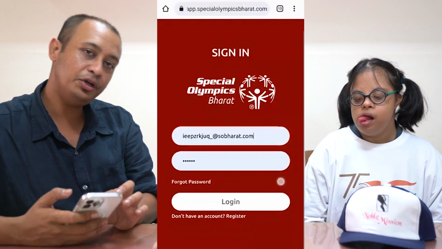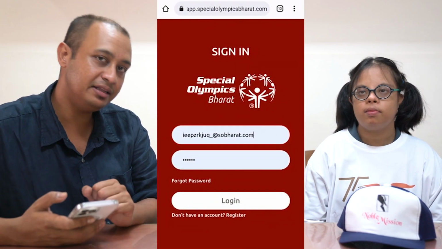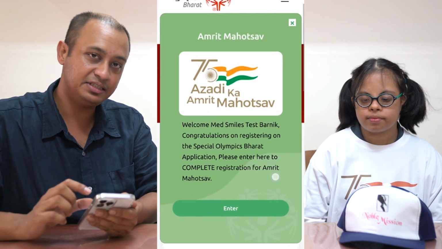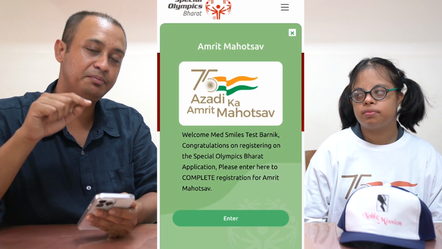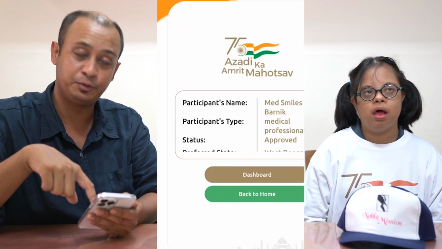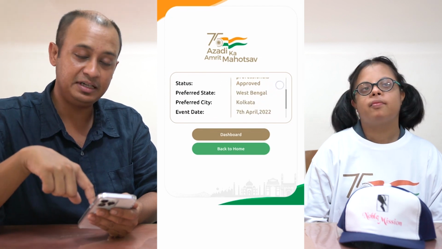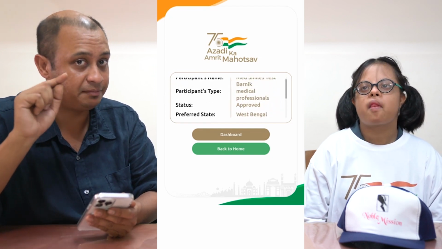So now here we go. We're going to try and show you how to screen the athlete. Go to your app, log in, enter the Amrit Mahotsav tab as you can see over here. Enter your main screen in Amrit Mahotsav. You'll be able to see a button which says dashboard. Above the dashboard, please check your name, your participant type, and make sure it's medical professional.